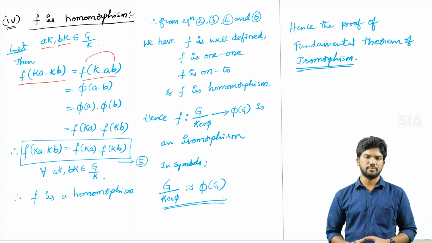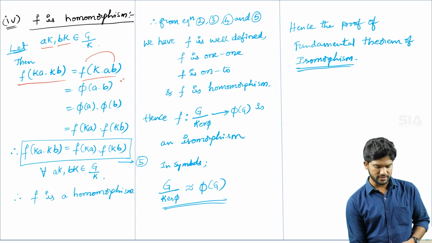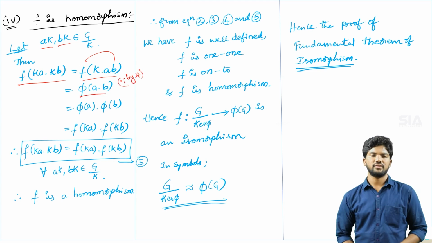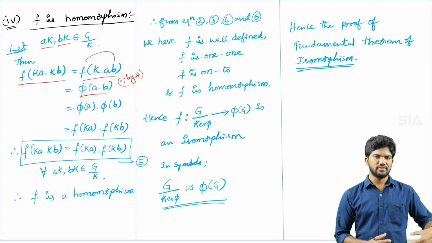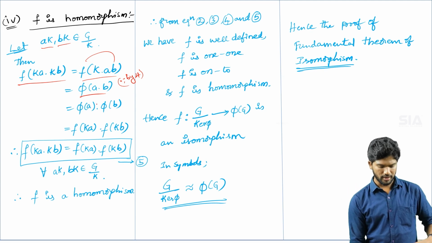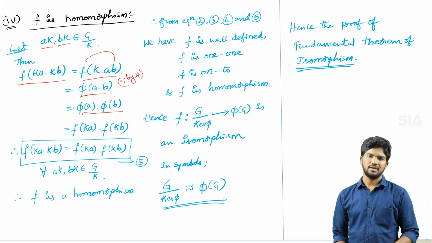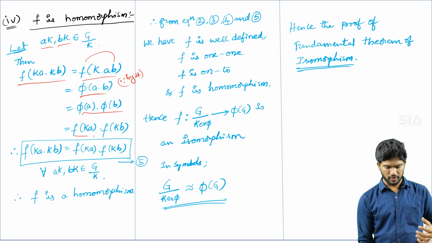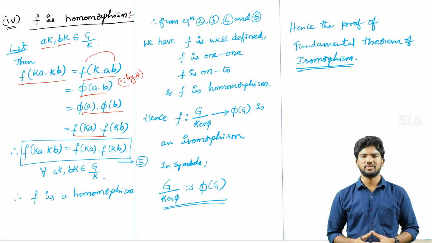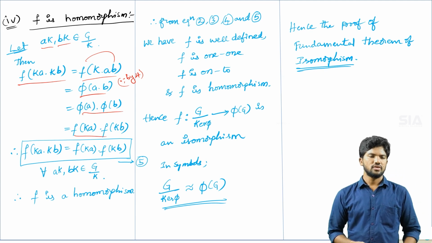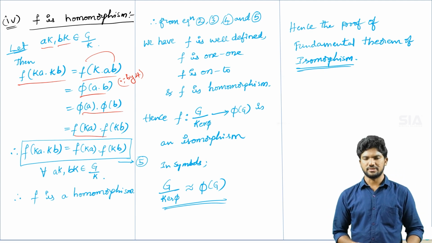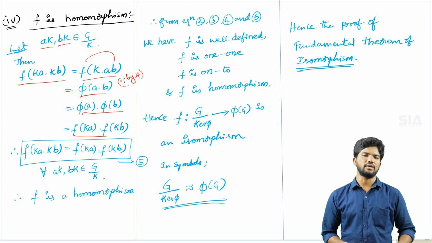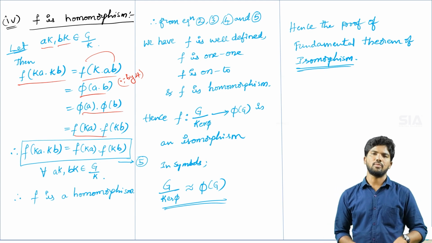According to equation number 4, you can write pi of a into b, and from the definition of homomorphism, pi of a into pi of b, and again from equation number 4 you can write f of Ka into f of Kb. That is the full equation of the homomorphism, taken as equation number 5. Therefore f is a homomorphism.